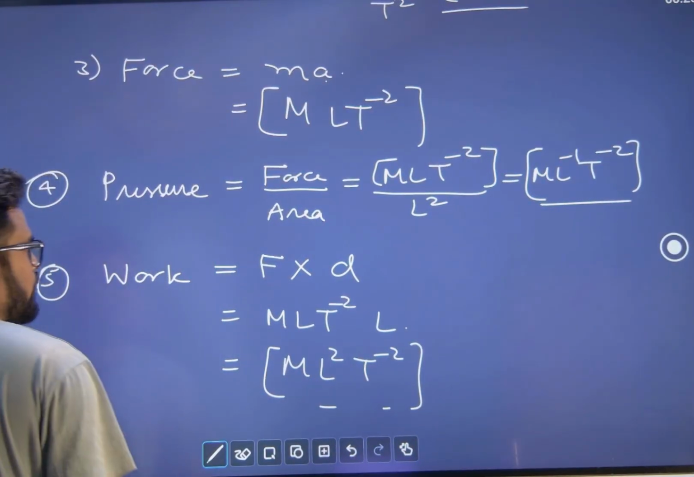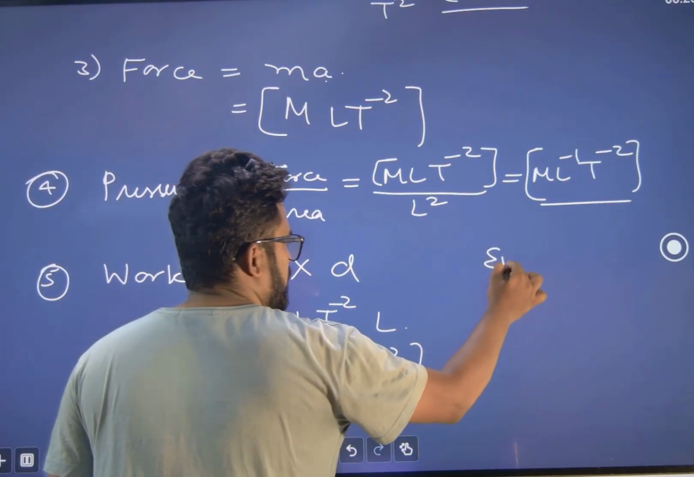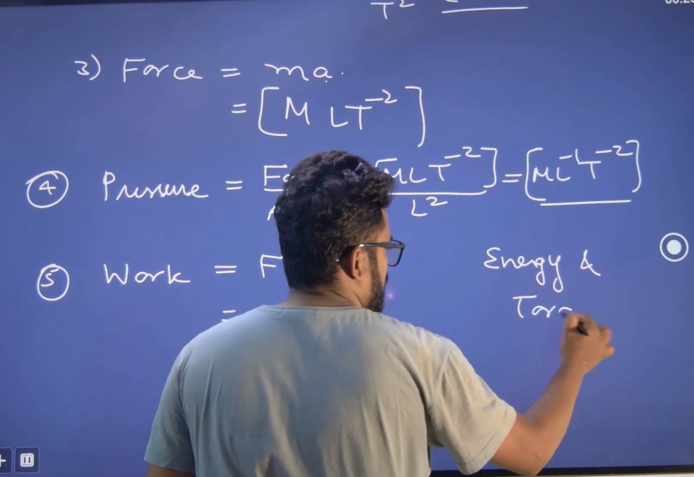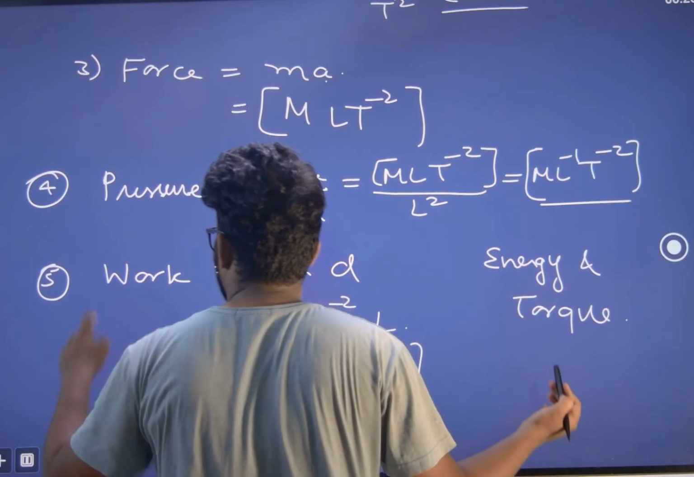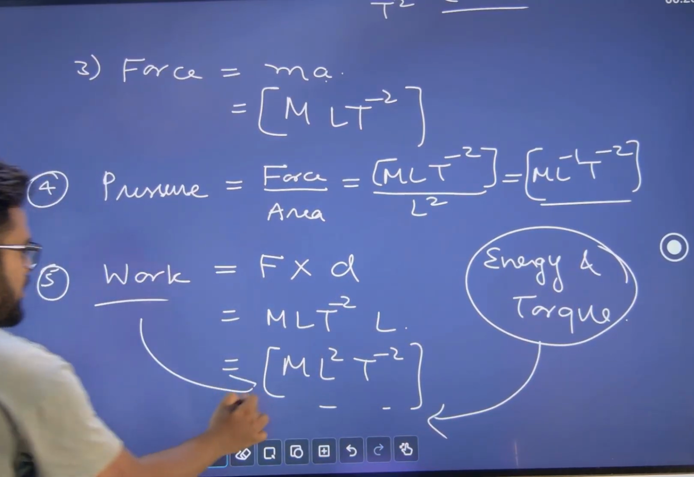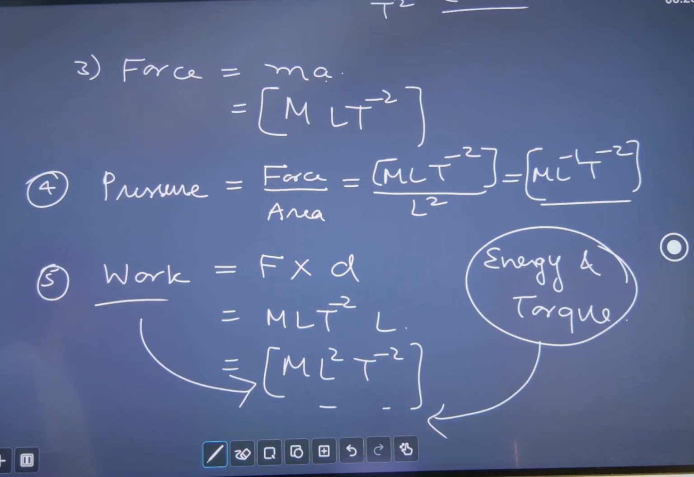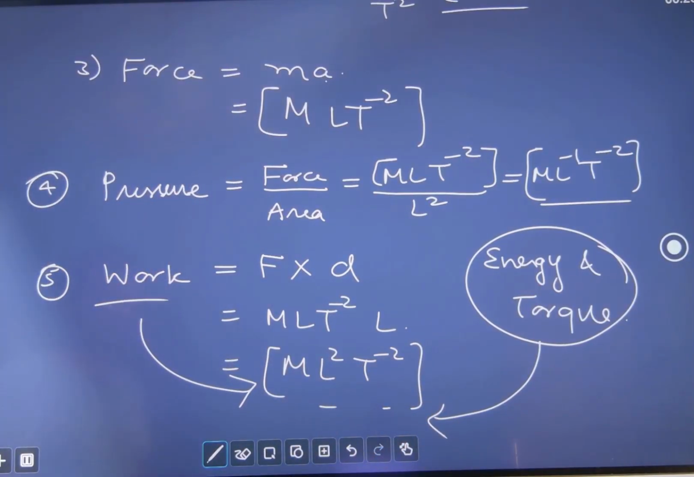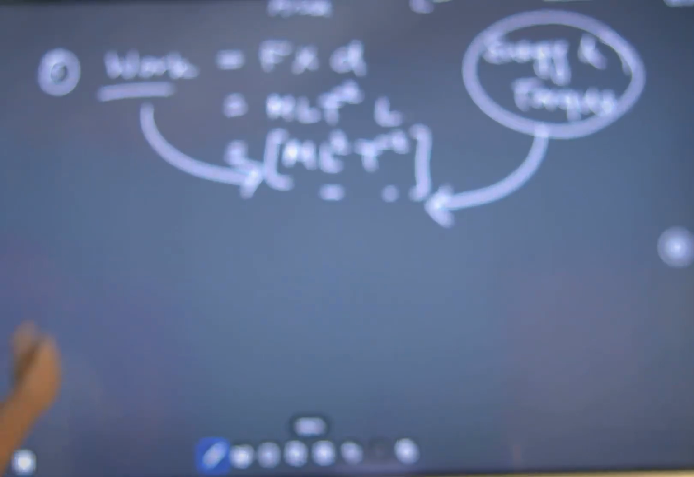Okay, work. By the way, energy and torque, these three things, work, energy and torque, have the same dimension ML2T minus 2. Just mug it up. Work, energy, torque have the same dimension. Work, energy, torque, ML2T minus 2.